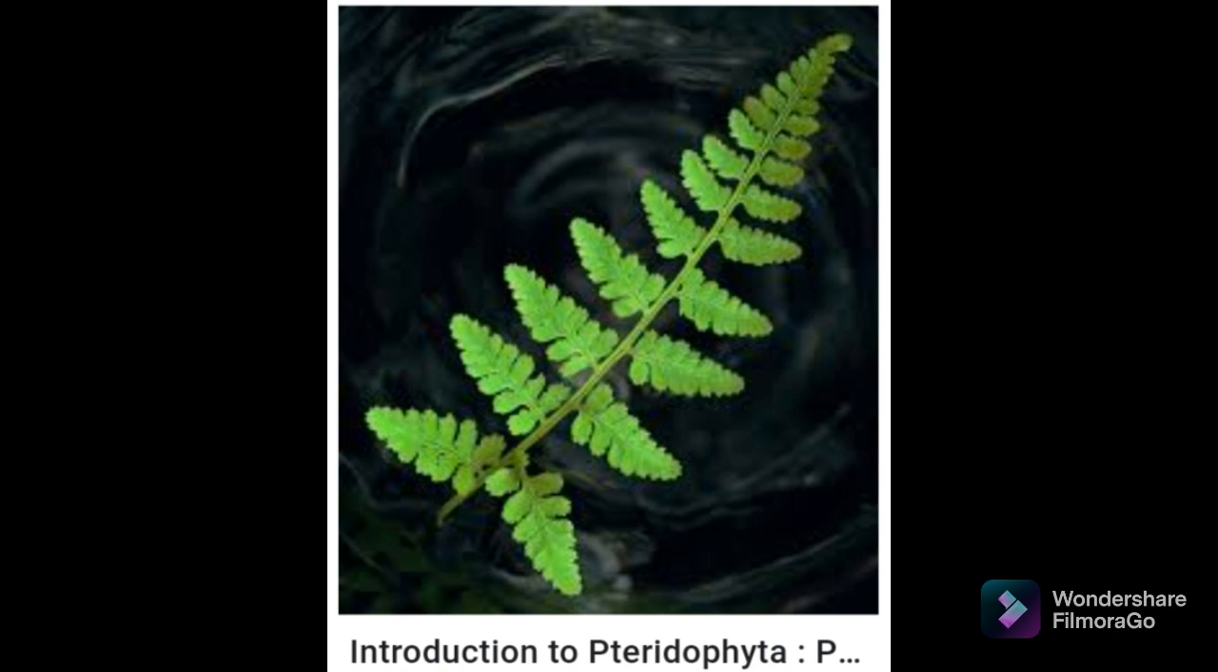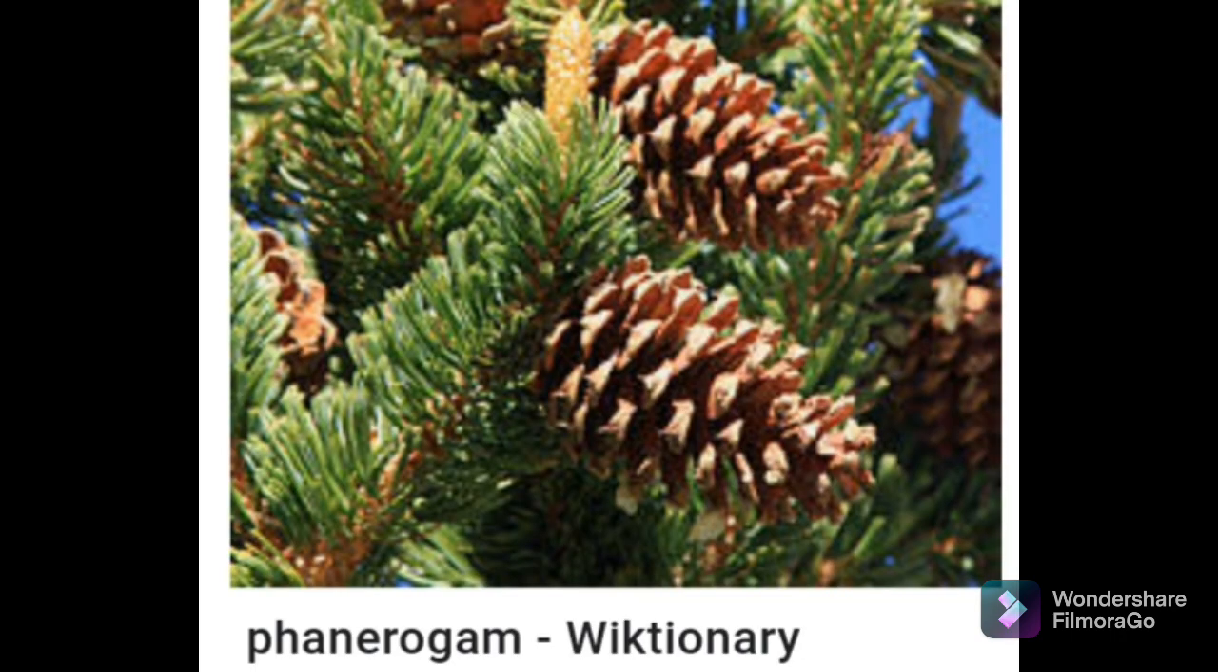In Thallophyta, Bryophyta and Pteridophyta, the reproductive organs are hidden. That's why they are also called cryptogams. And plants with well differentiated reproductive tissues that ultimately make seeds are called phanerogams.